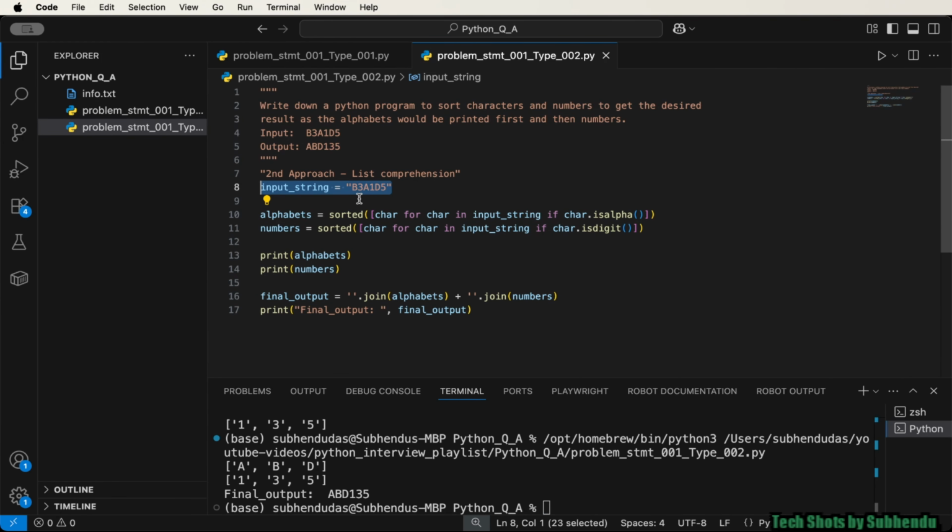So let me brief once more what I have done. First we have created one variable to store that input string, right? And thereafter we have used list comprehension to construct those lists, one for alphabets, another one for numbers, and this time we have used the sorted function to sort those lists. And according to the expected output, we need to convert this list into a string. So that is why we have used the join function this time as well, and we have used the plus operator to concatenate those two strings. And this is how we have got the final output, right?